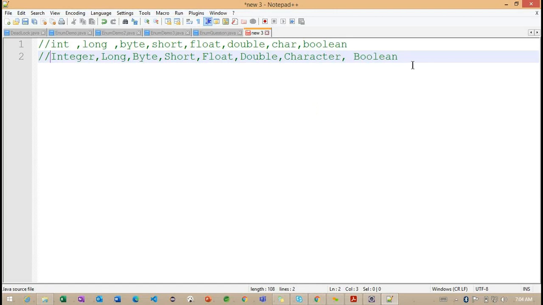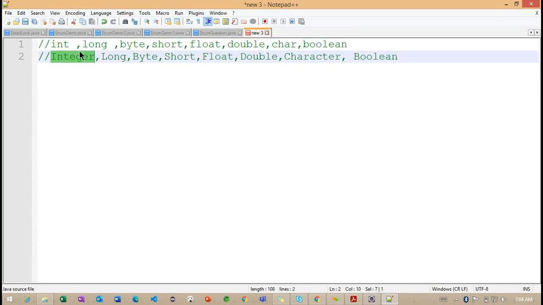So these are the wrapper classes. The second line indicates wrapper classes, and the first one indicates primitive types. So see the difference between the wrapper classes and the primitive data types.